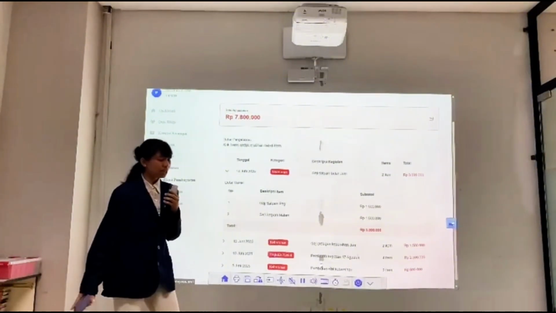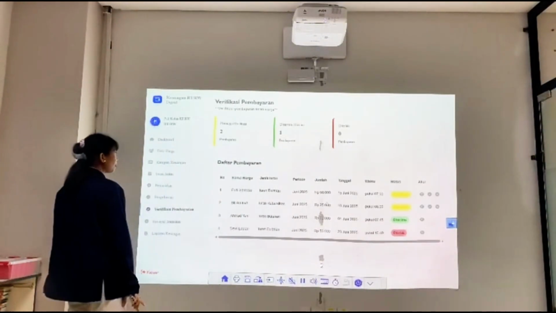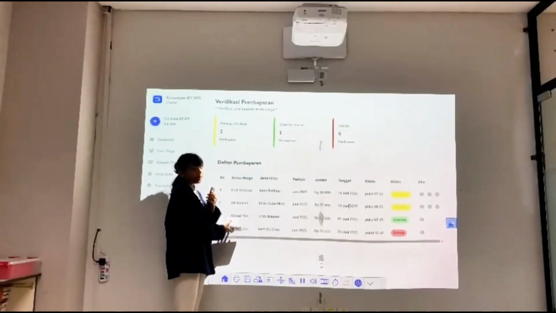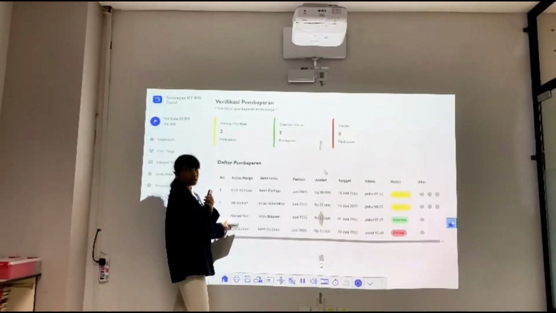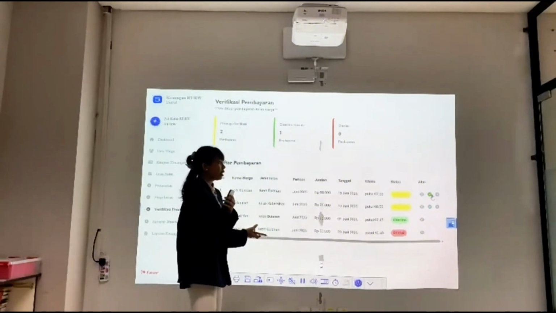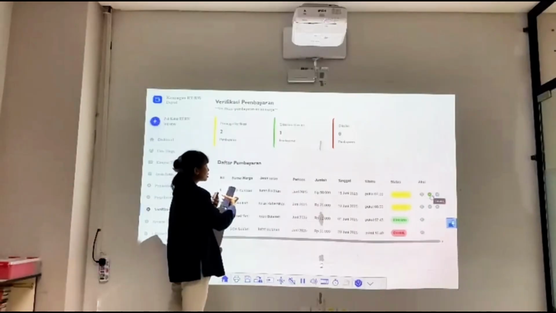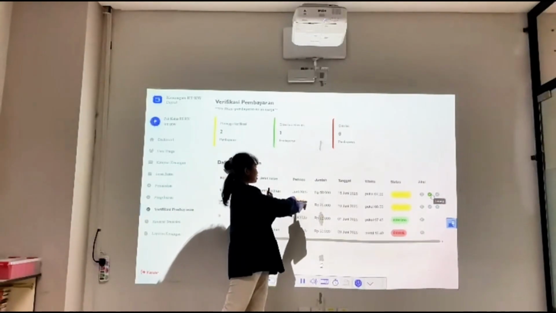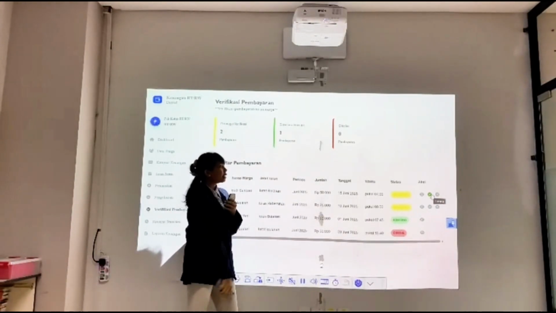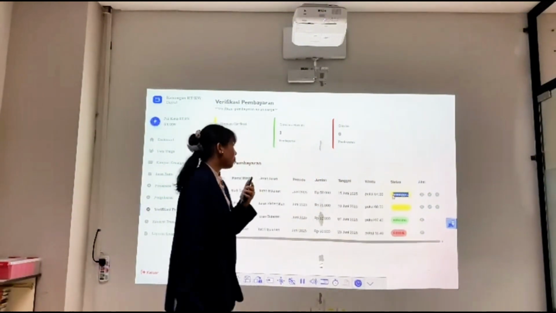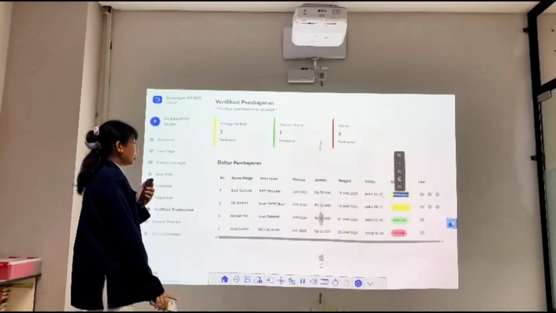Go to payment verification. In the payment verification, we can see the names of people who have paid but are not yet verified by admin, such as Mr. Budi, who has paid but has not been verified by admin yet.